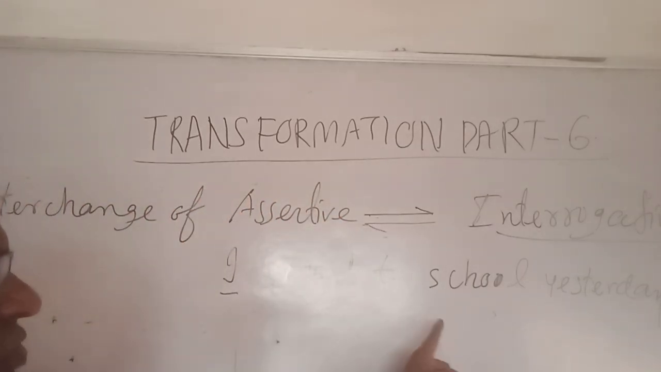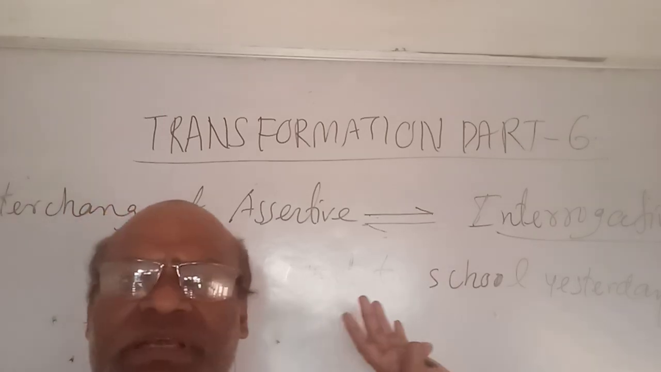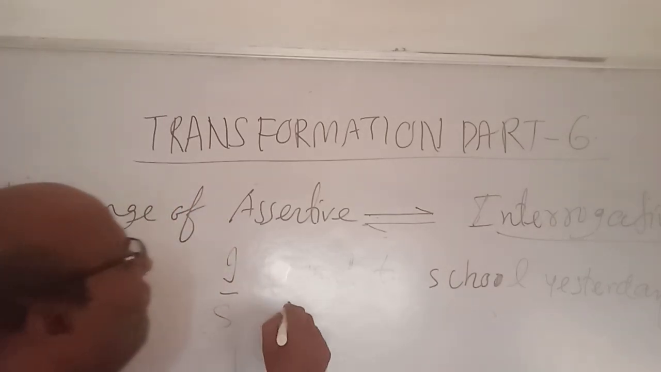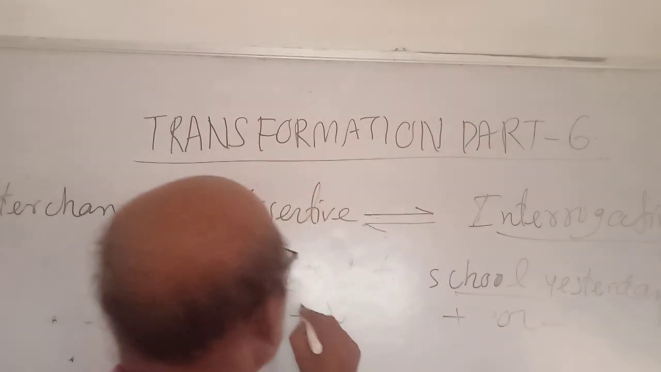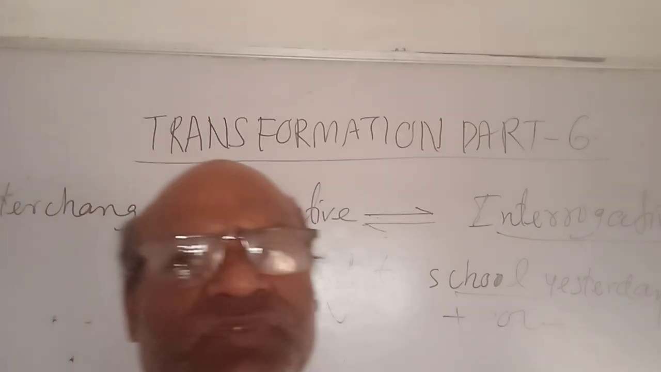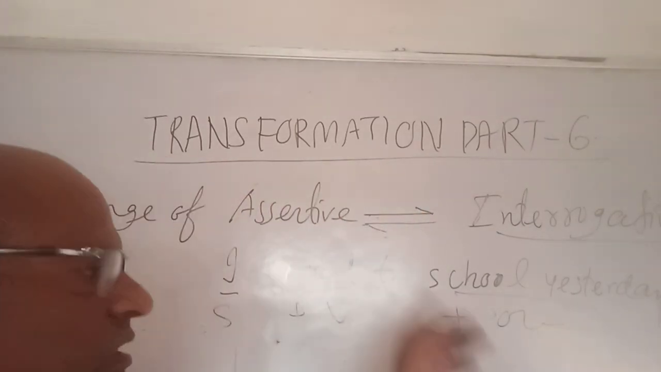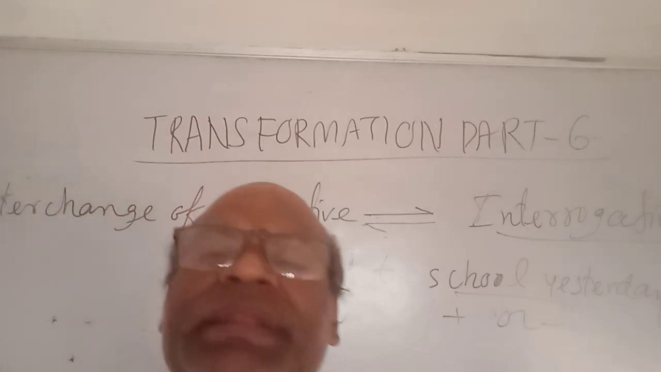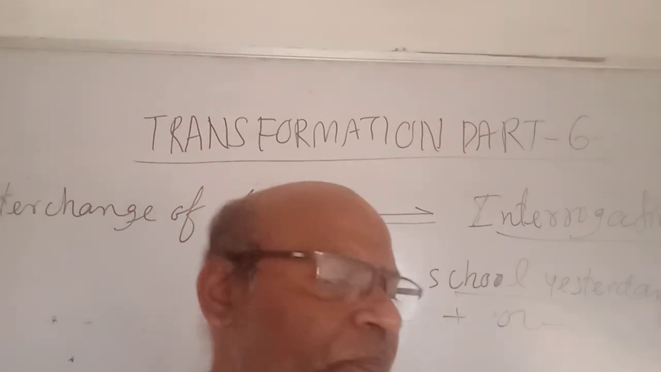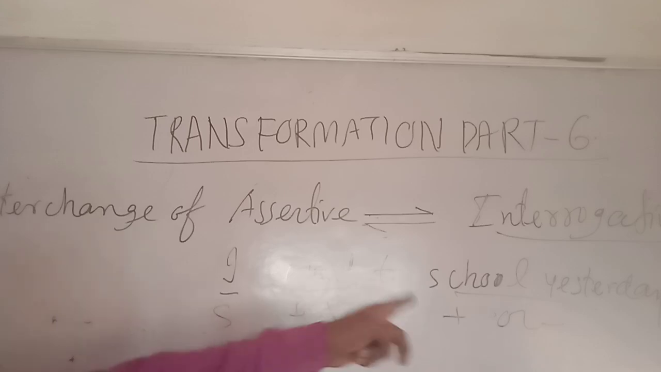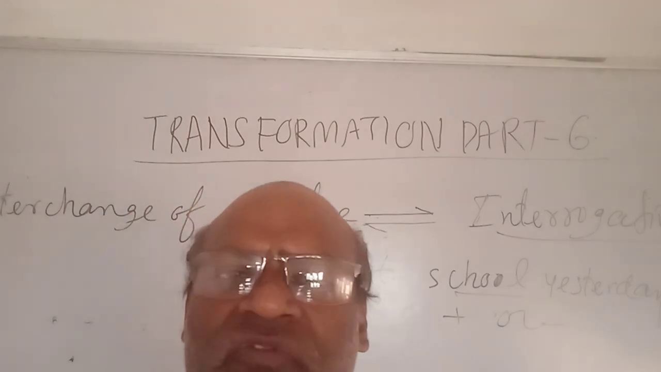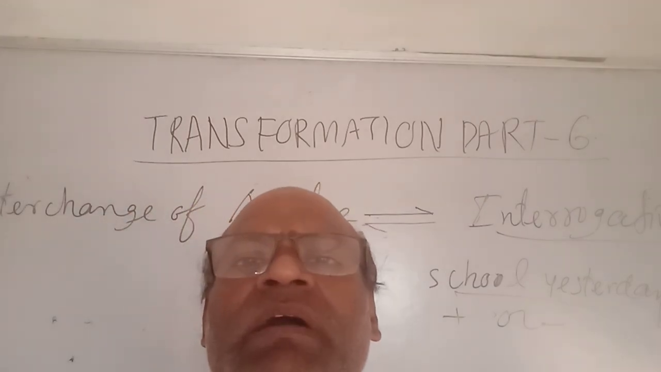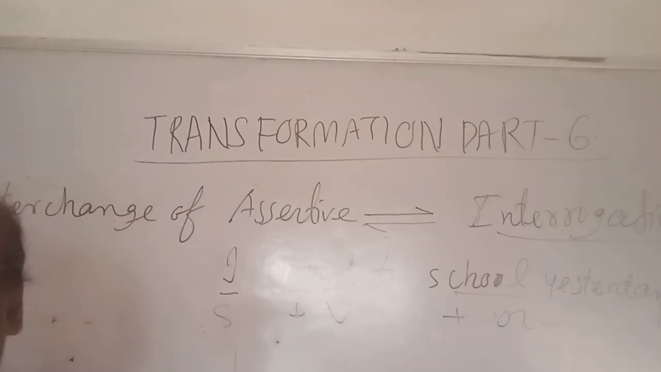So, I went to school yesterday. Here, I is the subject, went is the verb, and then maybe other words or an object. SVO. Clear? So have in mind, this is an assertive sentence. Now you want to change it into an interrogative sentence. What do we do? First we see the tense. I went to school yesterday. This is past indefinite. Went means the second form of the verb go. So it is past indefinite.